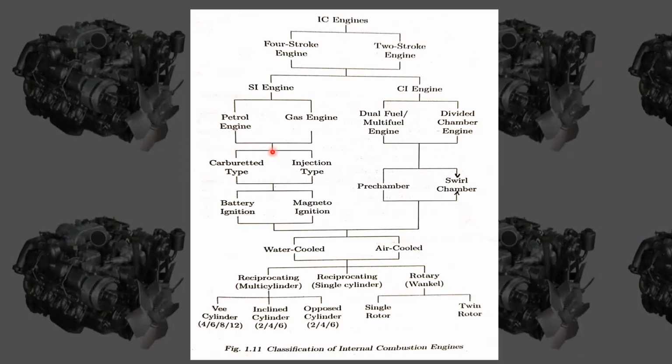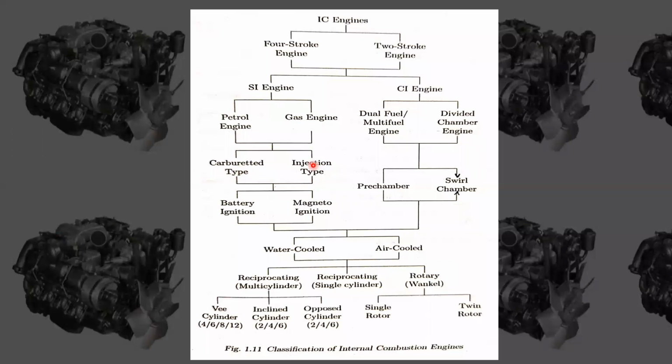In the petrol engine we also have two types: one is the carbureted type and another is the injection type. What is the difference between these two? In a carbureted engine, air goes in from one side and fuel from another side into the carburetor. Within the carburetor we mix air and fuel before sending it into the combustion chamber.